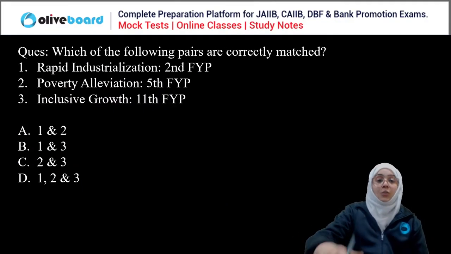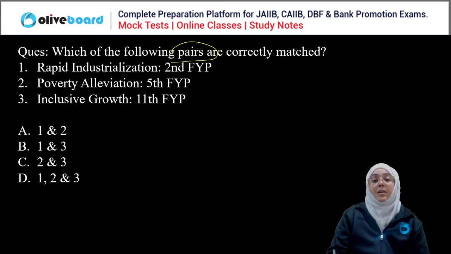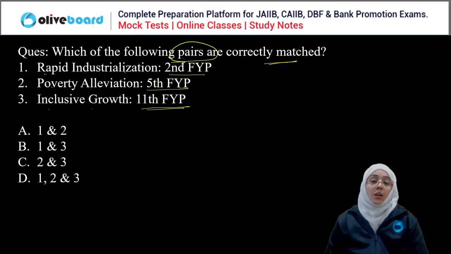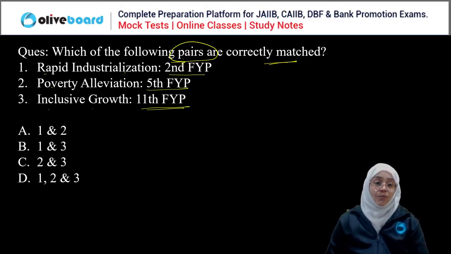Correct? Good. Next question. Which of the following pairs are correctly matched? Rapid industrialization, second 5-year plan; poverty alleviation, fifth 5-year plan; inclusive growth, 11th 5-year plan. The options are 1, 2; 1, 3; 2, 3; and 1, 2, 3. Which of the following pairs are correctly matched here?